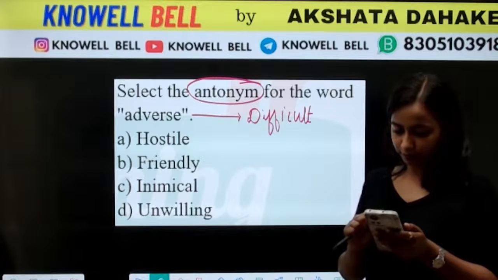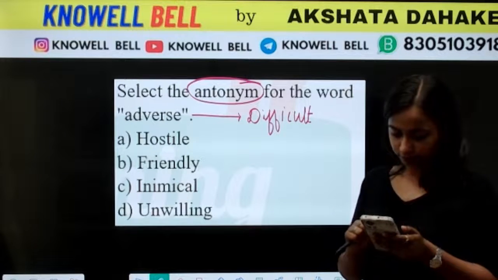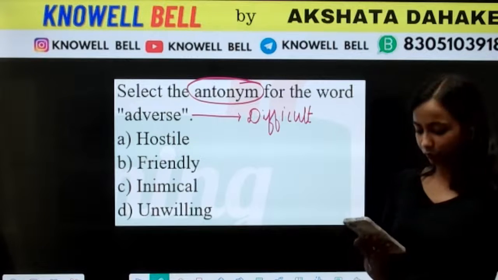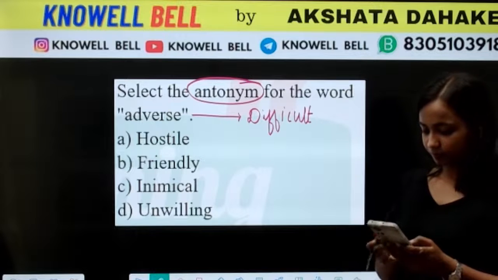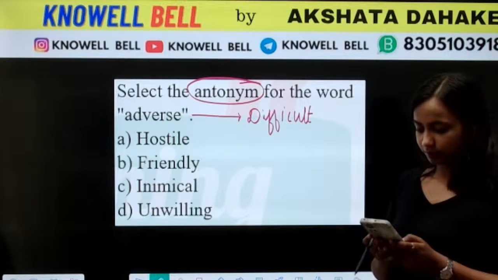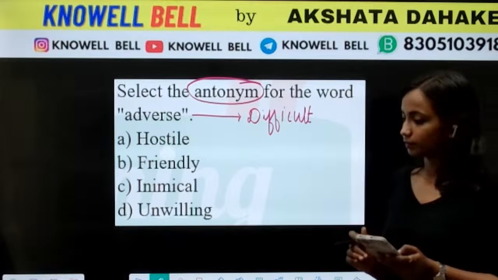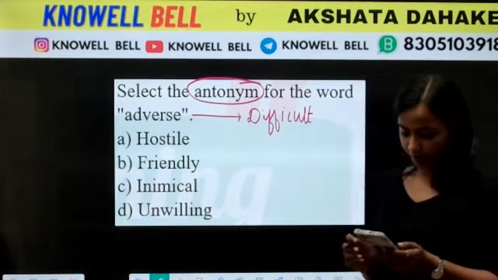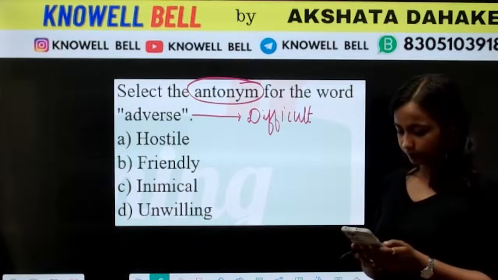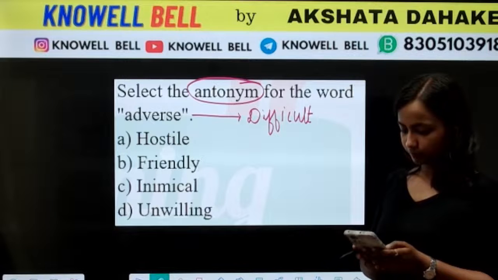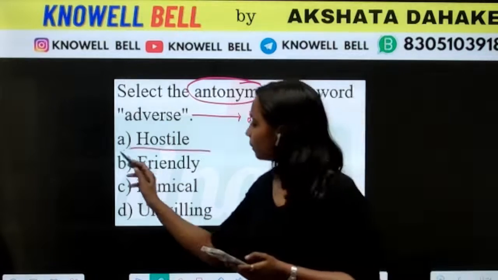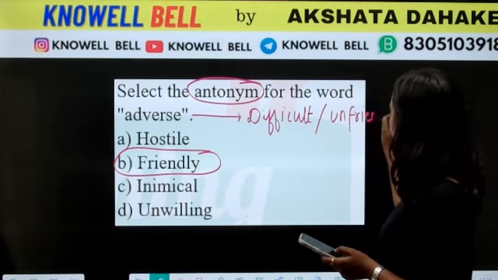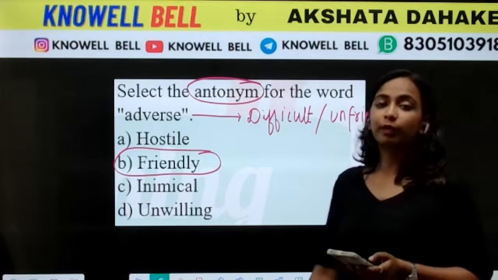What will be the answer for this one? C. Inimical. Or what will be the answer? Option B, okay. And Bhavya is saying A. Okay, so what will be the answer? B. Adverse means difficult, unfriendly, difficult situation, unfriendly situation. Okay, that is the meaning of adverse.